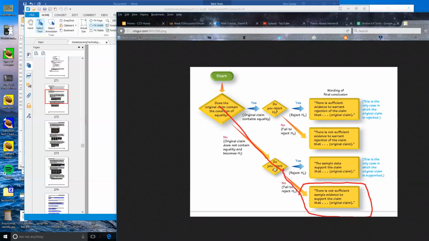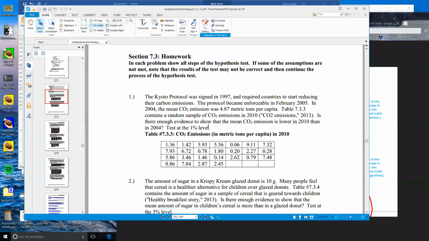And did we reject H0? No, we didn't. So this is how we would word that. There's not sufficient sample evidence to support the claim that the mean CO2 emission was lower in 2010 than it was in 2004. Okay, so I hope that helps you use a flow chart. Check your conditions. This is a sample of means. So I hope that's what you were looking for.